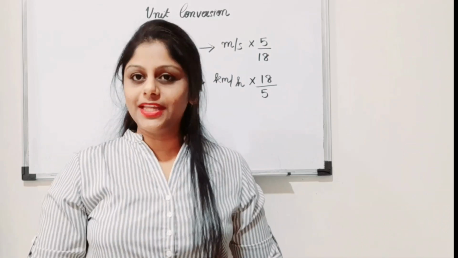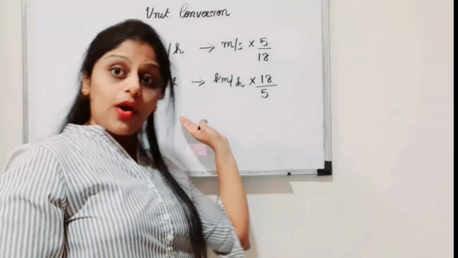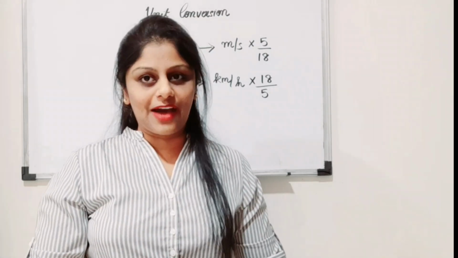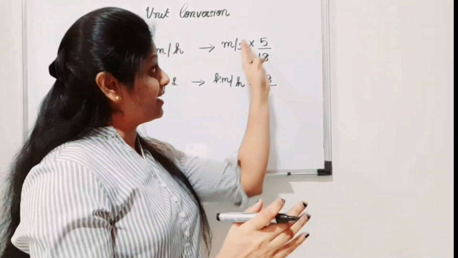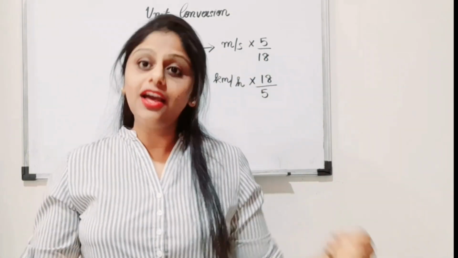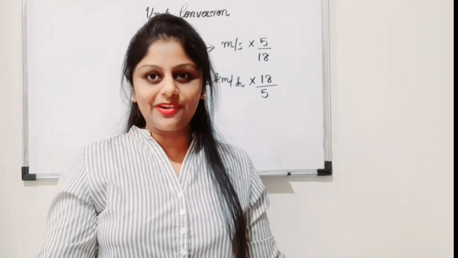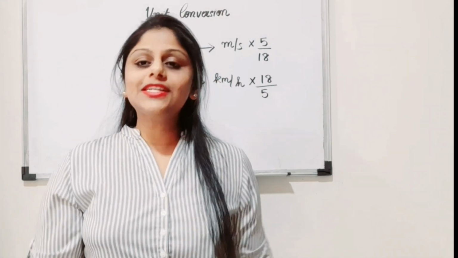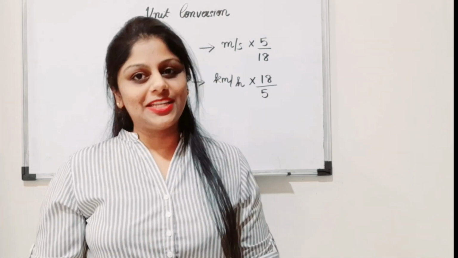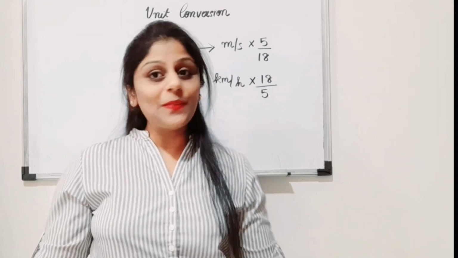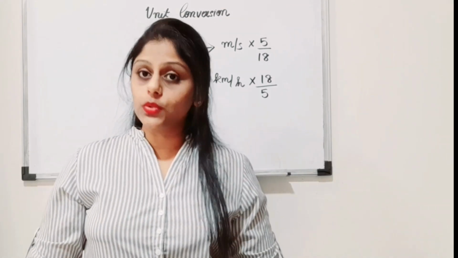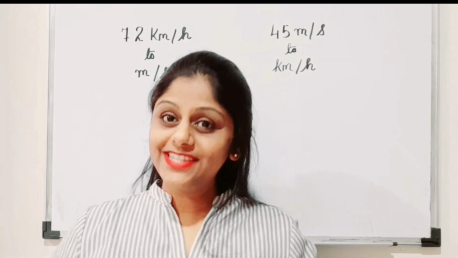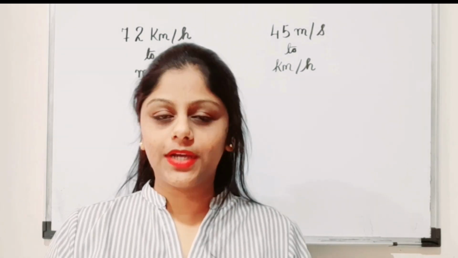The smaller number will come in the numerator, and whenever we are going from a small unit to the bigger unit, we are going towards the bigger unit, therefore in the numerator we will have the bigger number, that is 18. The one thing you have to remember is we have two numbers, 5 and 18. When we are going to the smaller unit, the small number we write in the numerator, 5 upon 18, and when we are going to the bigger unit, that is towards kilometer from meter, we will write the bigger number in the numerator, that is 18 upon 5. I hope this conversion is clear to everyone. Now let's perform some questions on this unit conversion. Let's do two questions just to understand how to convert the units.